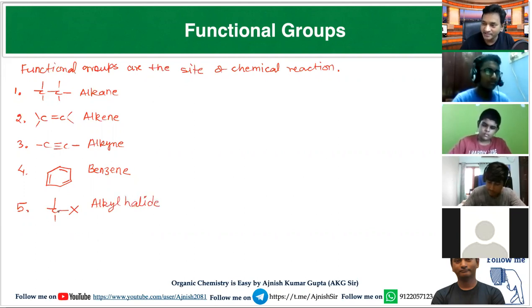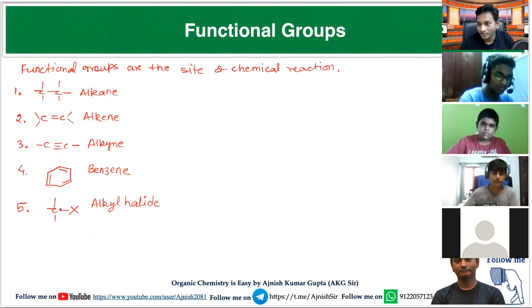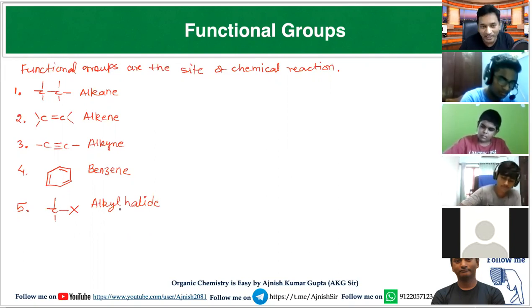So the definition is: when single bonded carbon is connected with halogen, be careful, such compound is called alkyl halide.